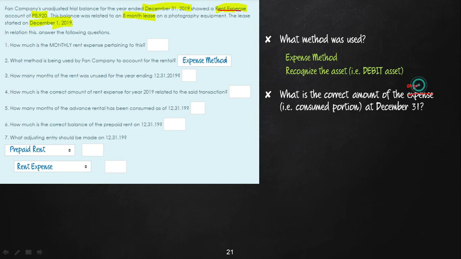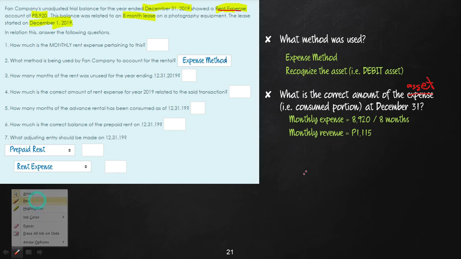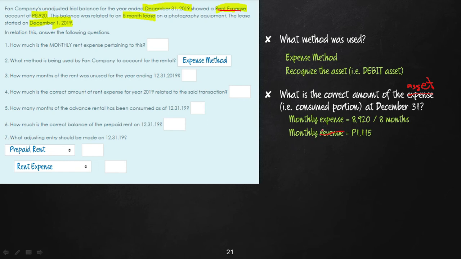Okay, and to do that, we need to compute first the monthly expense. So the amount is 8,920, and 8,920 is good for 8 months. So to get the monthly rent expense, just divide 8,920 by 8 months. So therefore, the monthly expense rather, okay? So the monthly expense is 1,115.